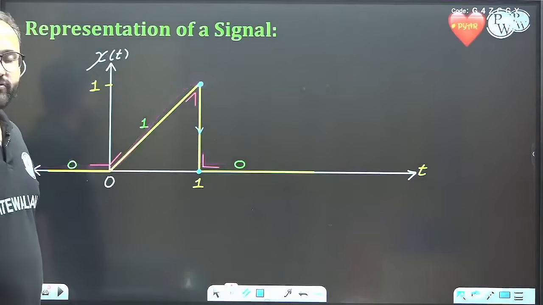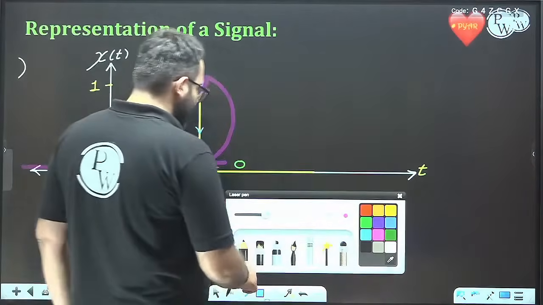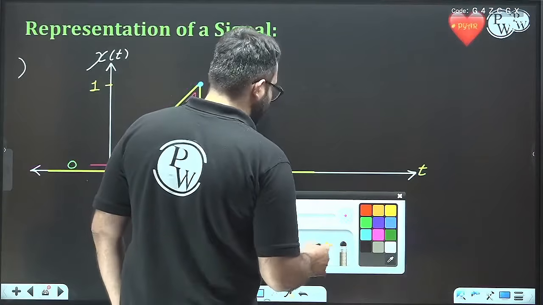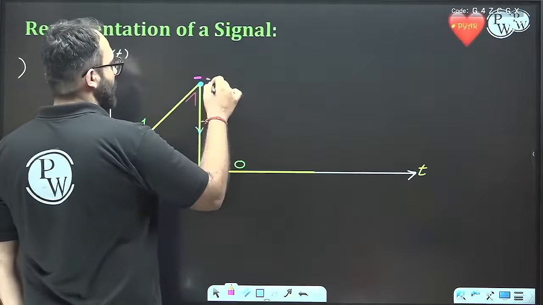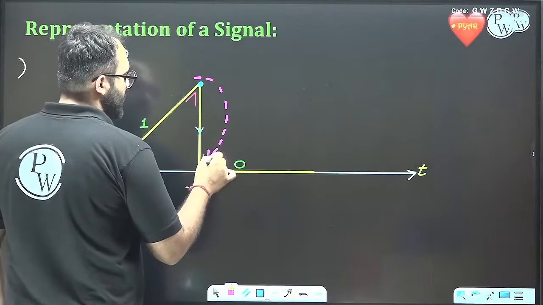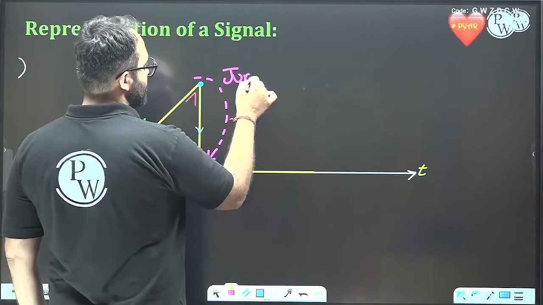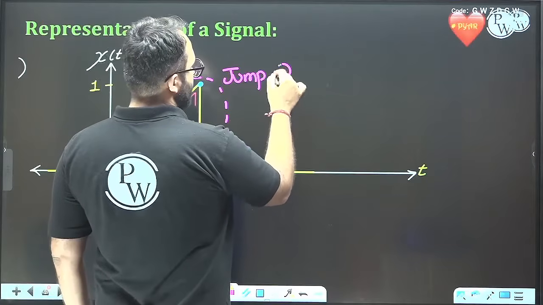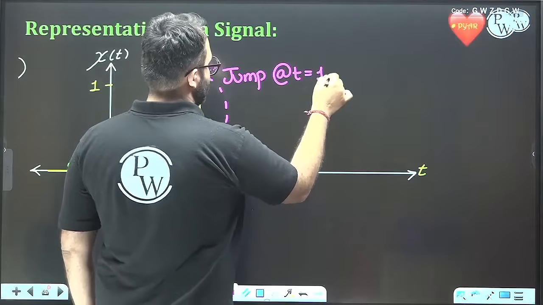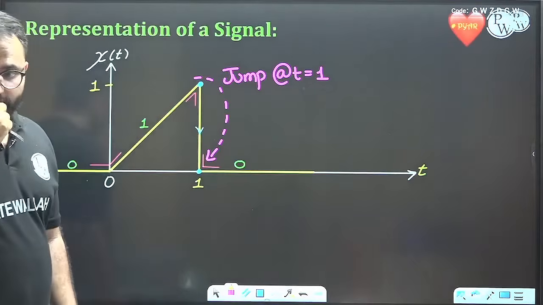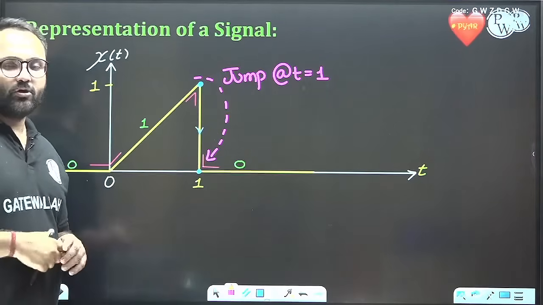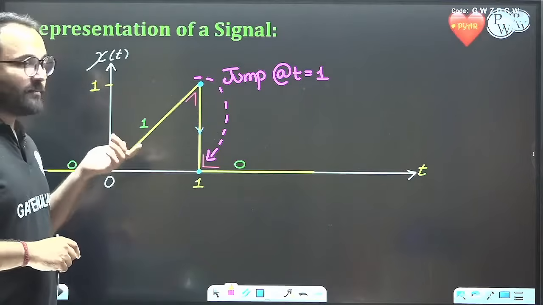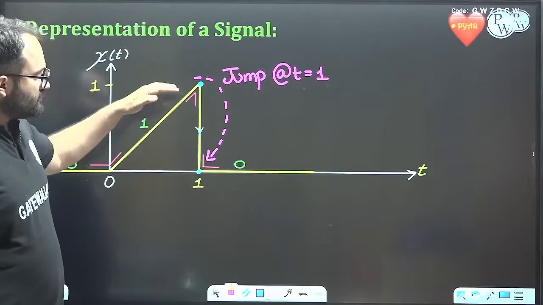Whenever we fall down or we rise up, we have a jump. So we can see that we have a jump at t equal to 1. So this is the location of jump. And what is the amount of jump?